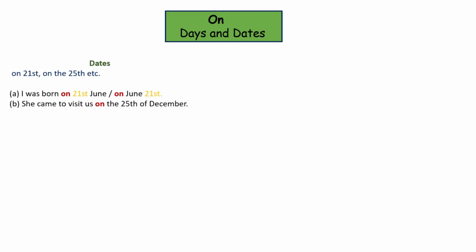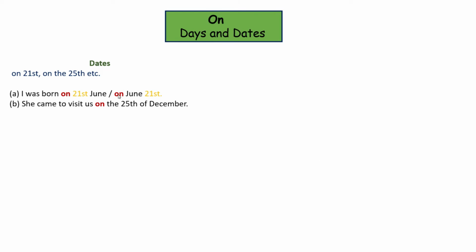For dates, like on 21st, on the 25th, etc. Examples: I was born on 21st June, or I was born on June 21st. Now this is a little easy to get mixed up with.